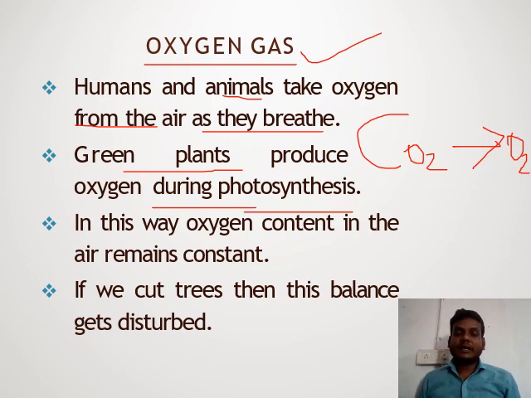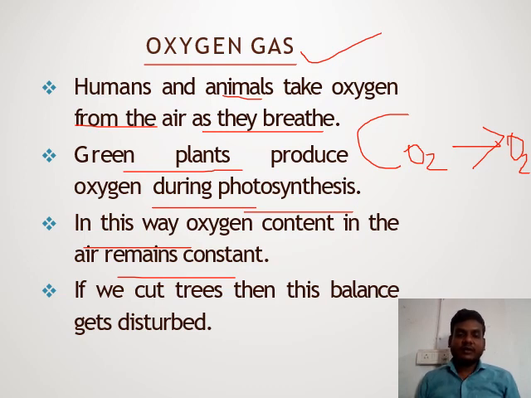Okay, when the green plant does the process of photosynthesis, we study in our science class how this process works. Okay, student. In this way, the oxygen content in the air remains constant. If green plants could not provide oxygen, we could not maintain the oxygen and other gases.